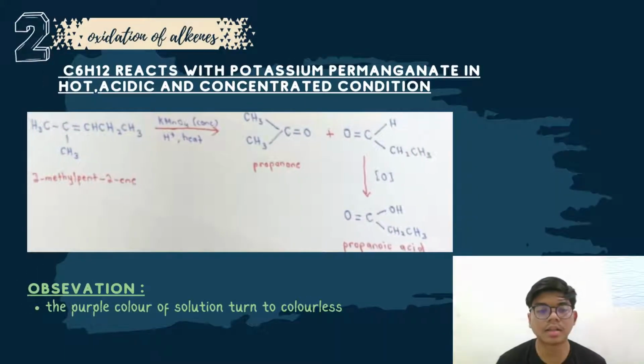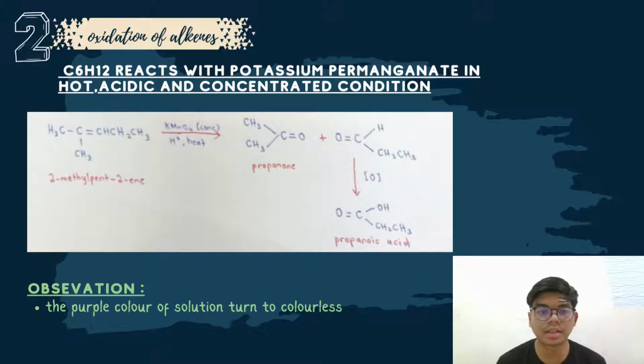For the second reaction of oxidation of alkene, it will react with potassium permanganate in hot, acidic and concentrated condition. 2-methylpentene will react with potassium permanganate in hot, acidic and concentrated condition and will produce two things, which are propanone and an aldehyde. This aldehyde will undergo further oxidation and become propanoic acid. From this reaction, we will observe that the purple color of the solution turns colorless.